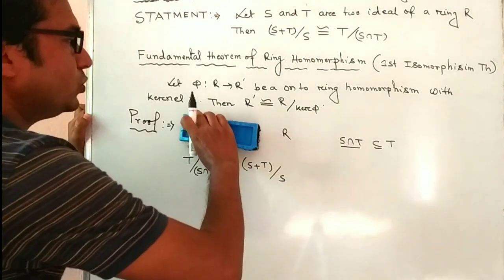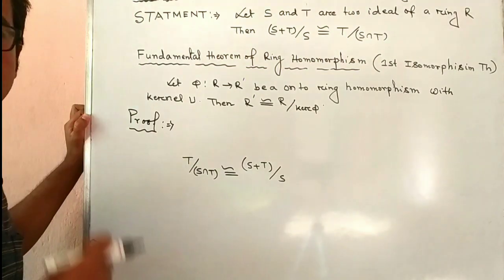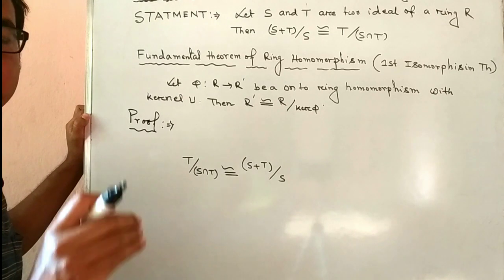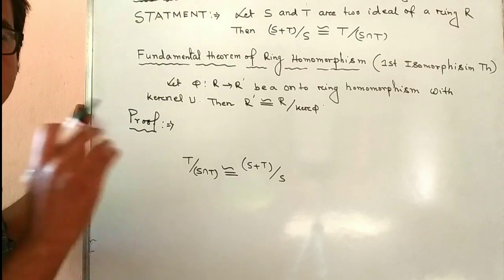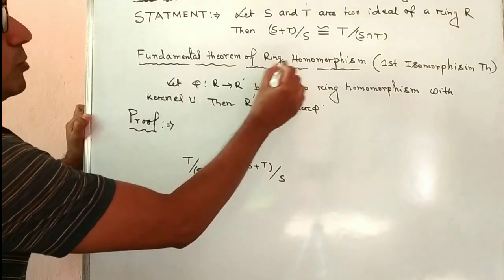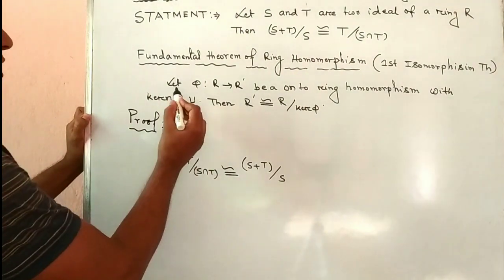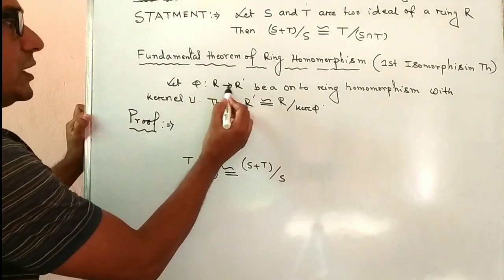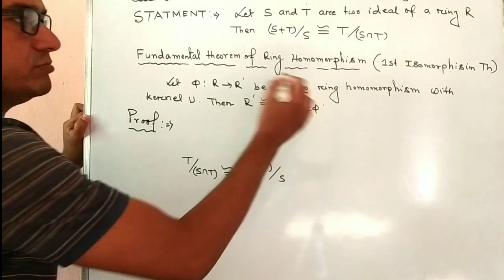Before we go to the proof of the main part of this theorem, we again see the statement of the first isomorphism theorem of ring, which is known as the fundamental theorem of ring homomorphism. Here the statement: phi maps R to R dash, be an onto ring homomorphism.